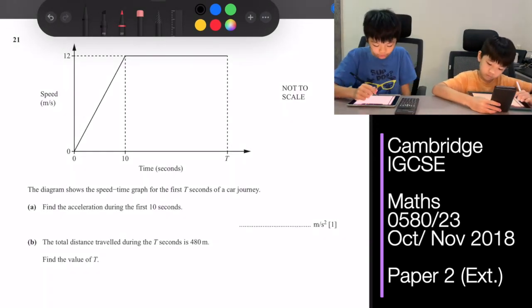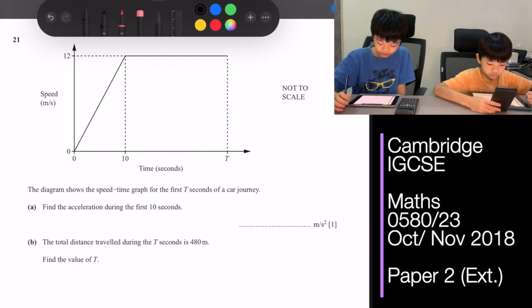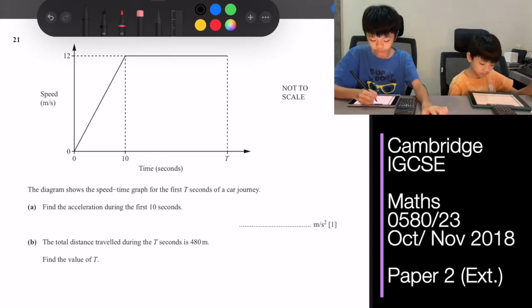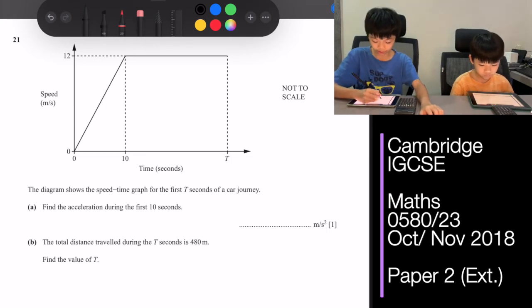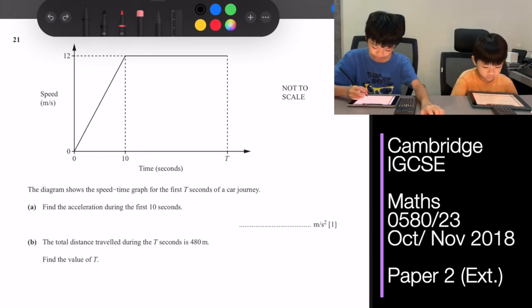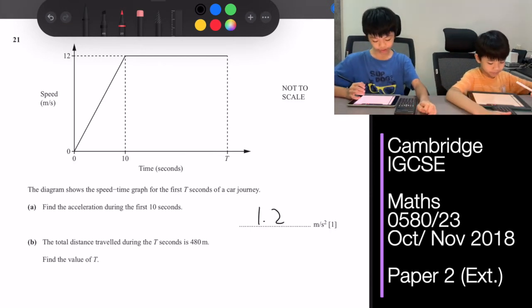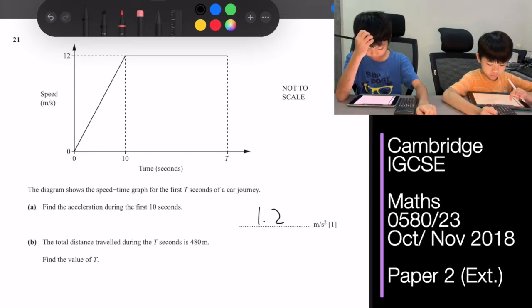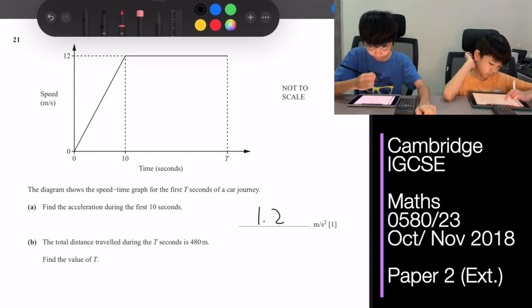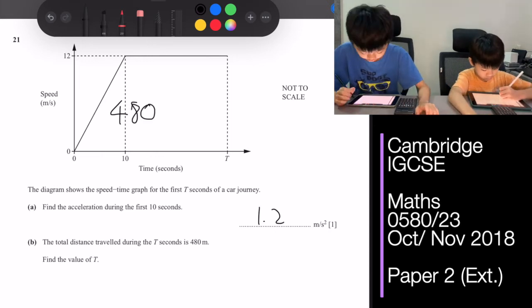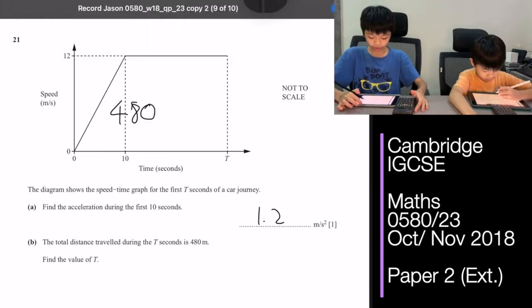Okay, so for question 21a, find the acceleration during the first 10 seconds. So the acceleration is 12 divided by 10, so it's the height divided by the length, which is 1.2 meters per second squared. Okay, the total distance traveled during the t seconds is 480 meters, meaning the area of this shape is 480. Find the value of t.